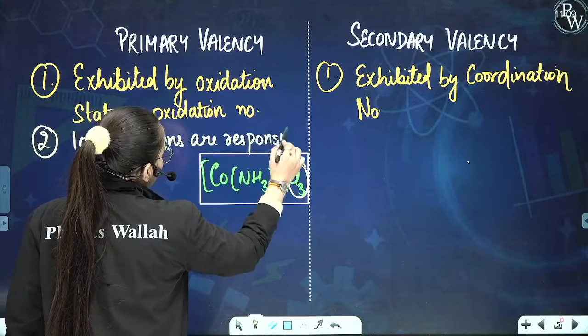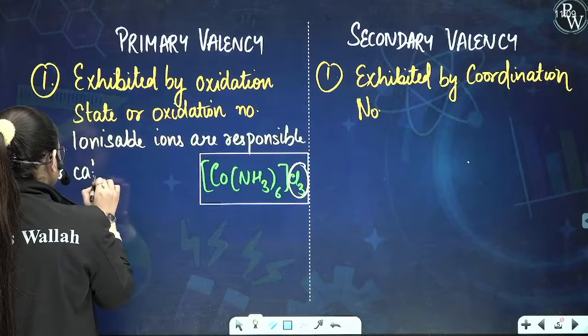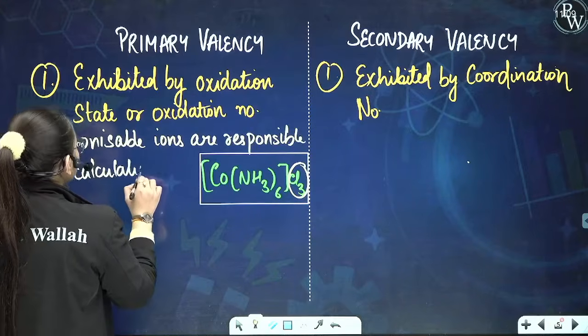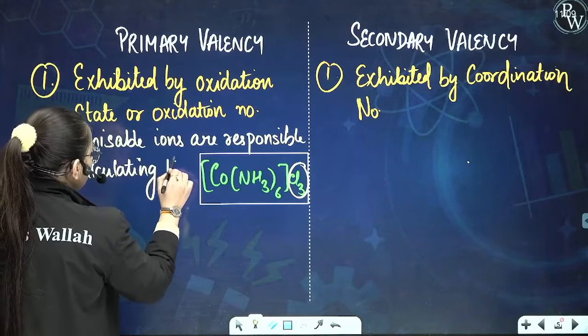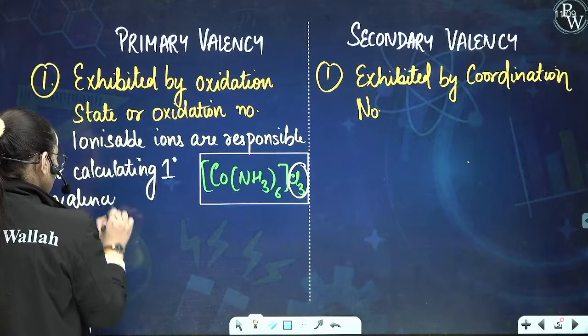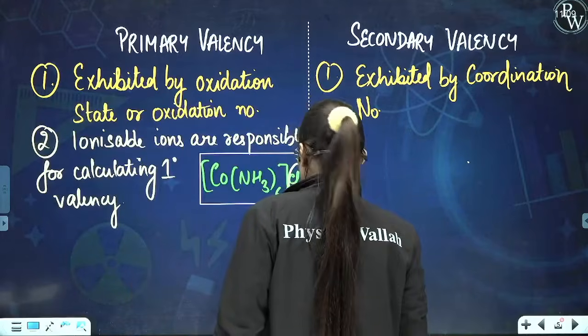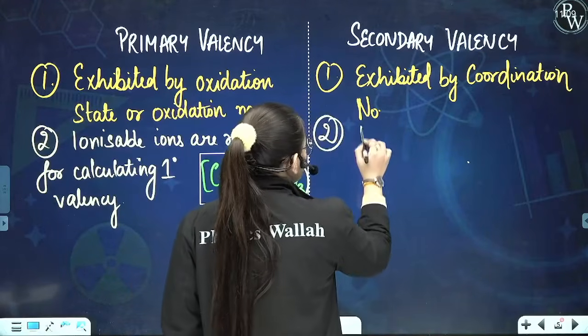Ionizable ions are responsible for calculating primary valency, or I would say the 1 degree valency. It is the same thing. And over here, what shall I write? Non-ionizable ions